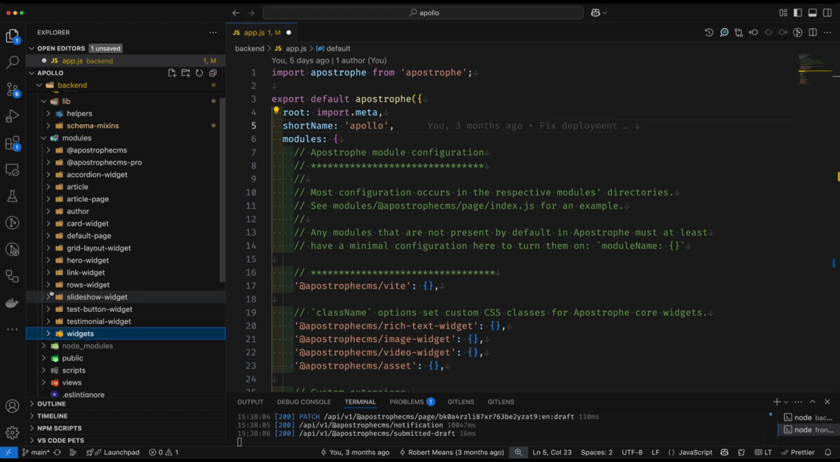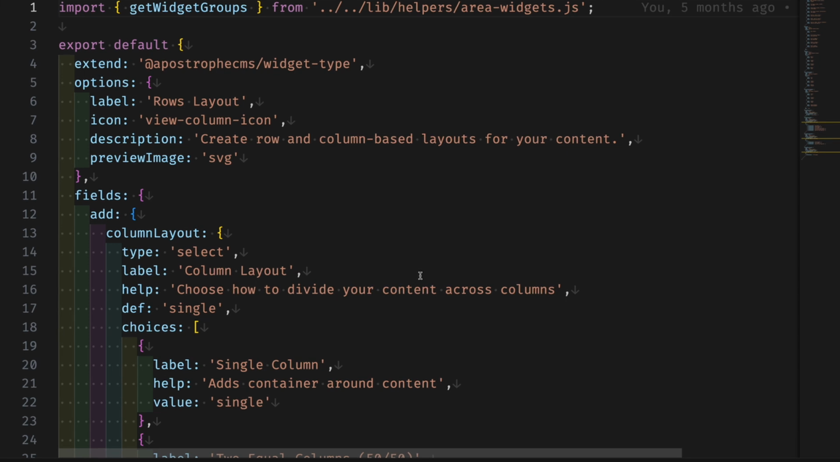Looking now into the actual rows widget again. Within here, the first thing that we're doing is we're importing this getWidgetGroup from one of our helpers. And I'm going to come back to this. This is just a way that we can organize the project in order to neaten things up and keep all of our different areas unified and the same throughout the project, especially when we're going to be using areas throughout a project. That way, if we go ahead and add a new widget, we don't have to search through the entire project for every single area and add that widget to that individual area schema field. Instead, we can just update the helper and all of our areas will then get that new widget.